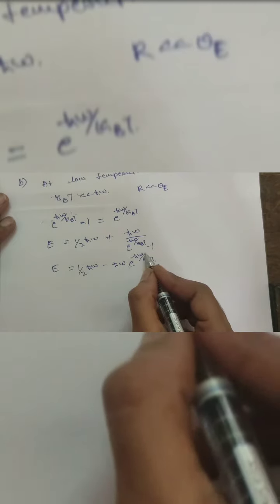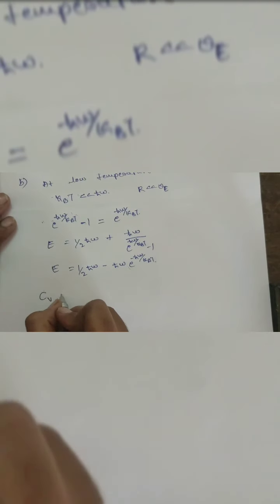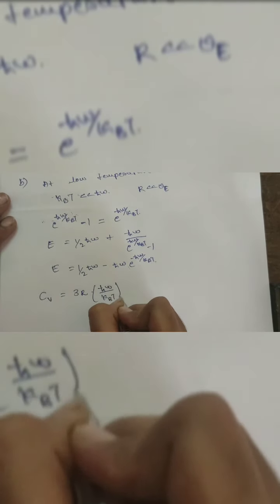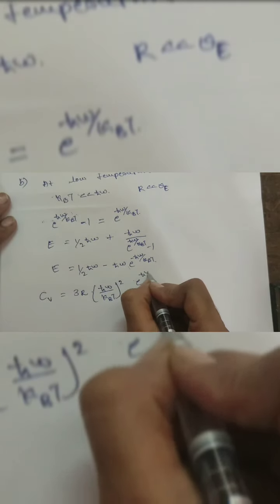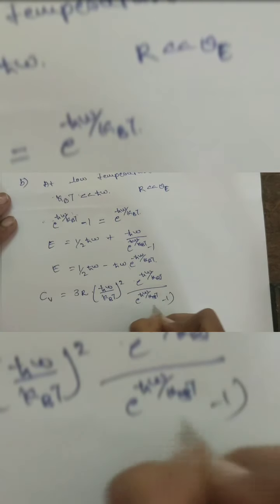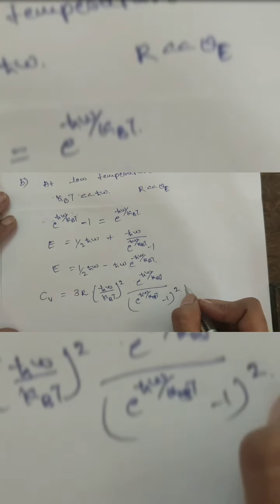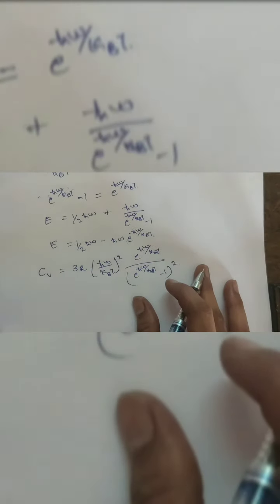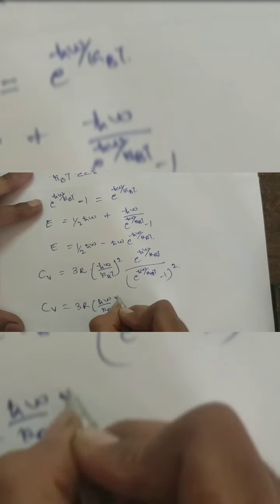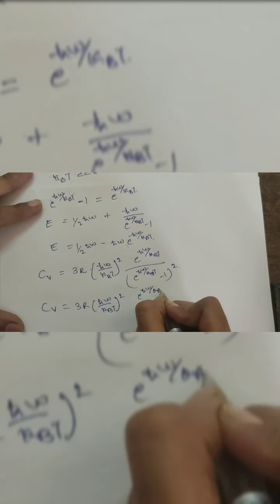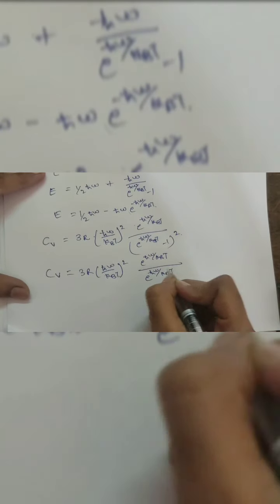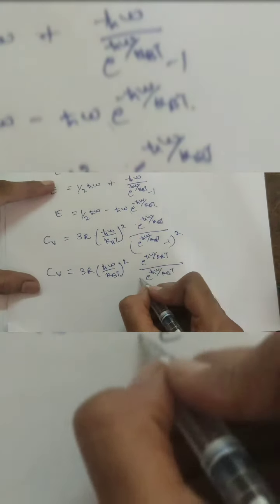The expression for Cv, we know, is 3R (ħω/kBT) the whole square, equation 4, that is e^(ħω/kBT) divided by (e^(ħω/kBT) minus 1) the whole square. This equation reduces to Cv equals 3R (ħω/kBT) the whole square into e^(ħω/kBT) divided by e^(ħω/kBT) the whole square.